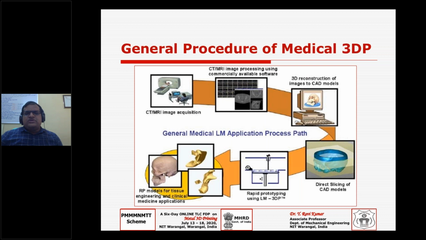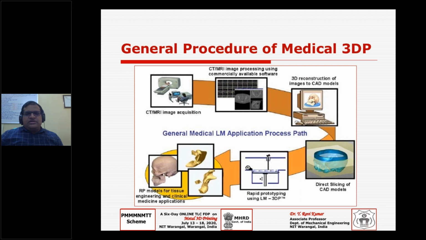As we know, 3D printing requires digital data, irrespective of the scanning modality. So let it be CT or MRI or PET or ultrasound data or angiogram or endoscopy. There is no restriction.